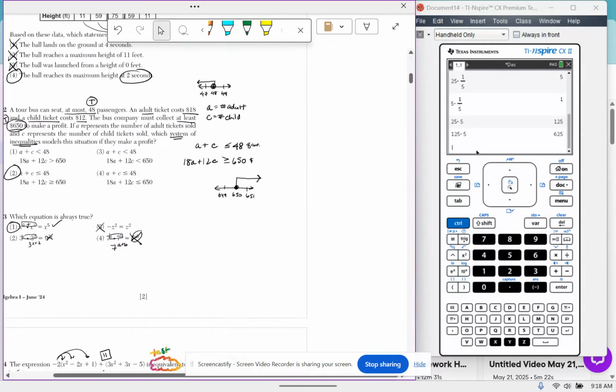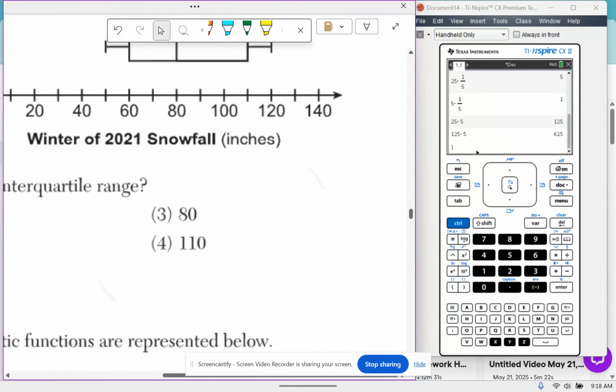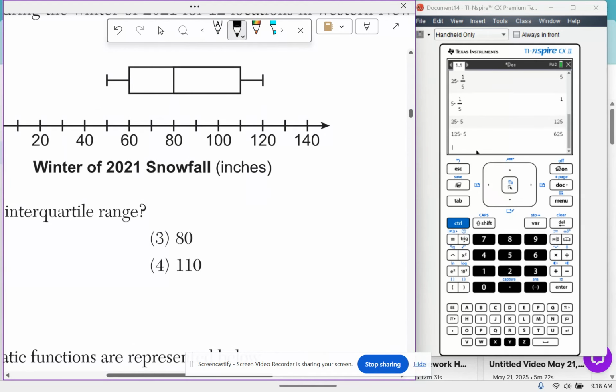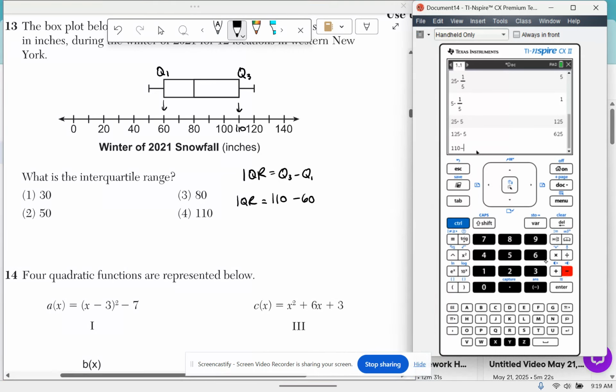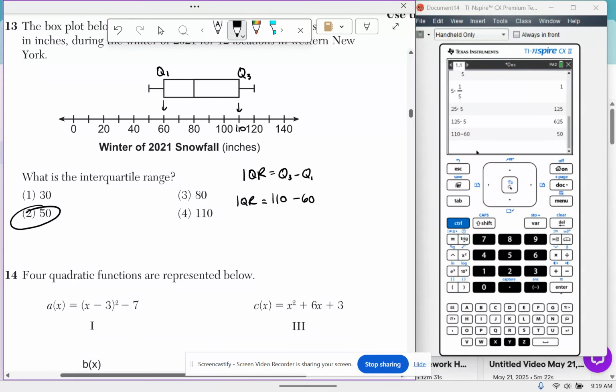So I'm going to go up. And I have to find the IQR, which is Q3 minus Q1. Let's find Q3 and Q1 on the box plot. So visually, Q1 is going to be the start of the rectangle, and Q3 is going to be the end of the rectangle. Q1 is 60. Q3 is, let's see, what are we counting by? 1 to 120, and then there's a tick mark in the middle, so that's going to be 110. So IQR is 110 minus 60. 50. Answer choice 2.